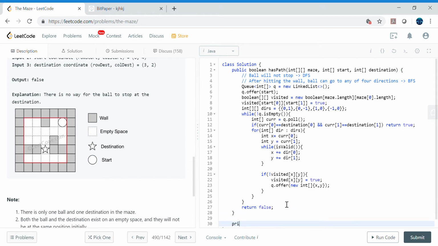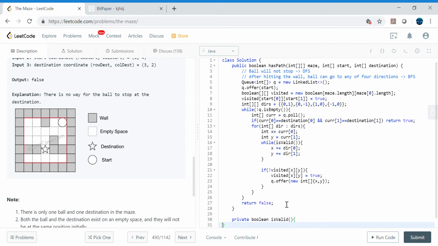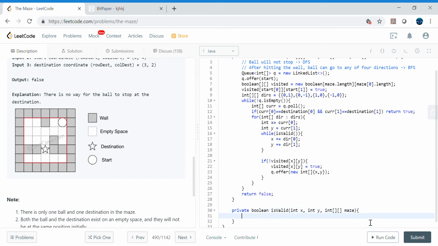Now let's go ahead and create a valid method. So boolean, let's say isValid, and in isValid I will get x and y coordinates, and I can get maze as well, and the use of maze is I can check whether it's a wall or not, right? So go ahead and return if x is greater than or equal to 0, right?